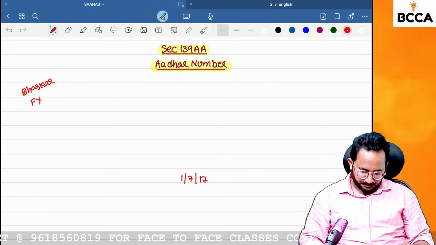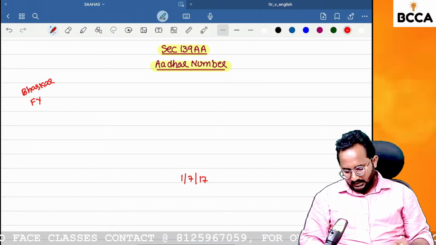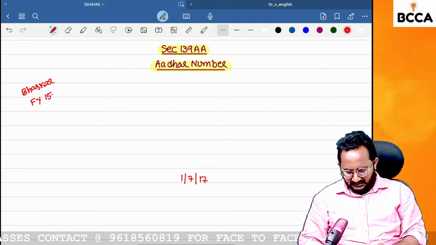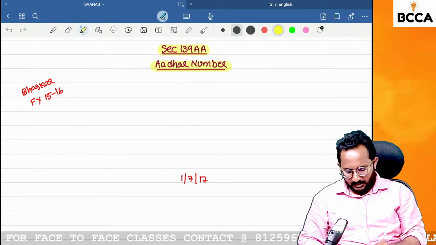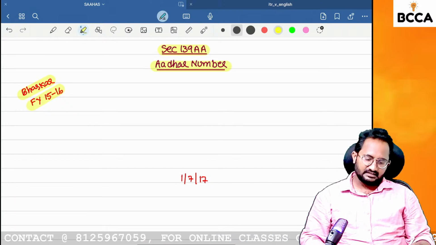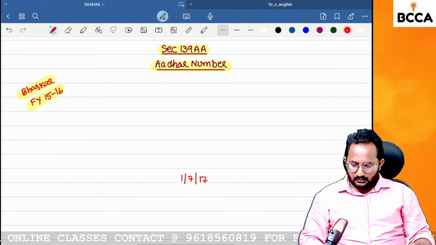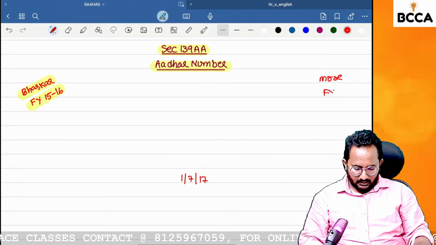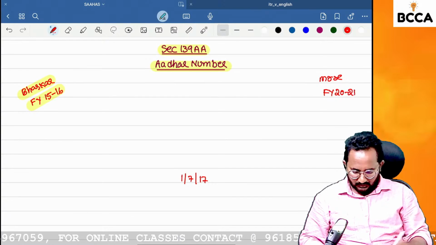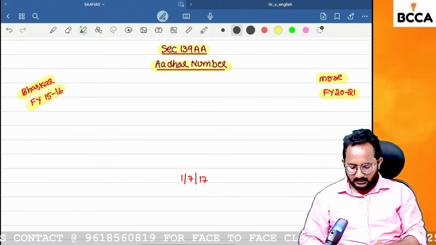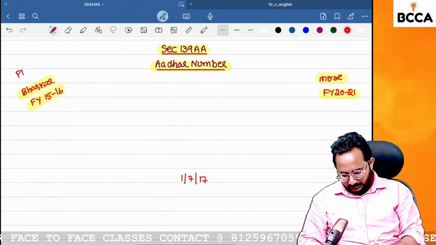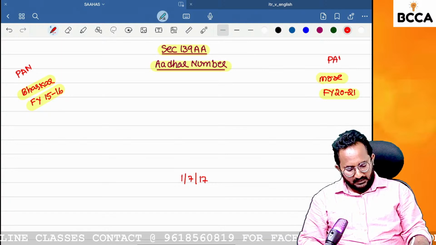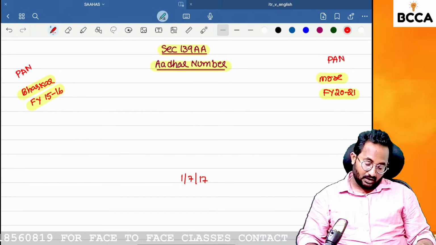Example. So myself, I already took the Aadhaar number. Or I will tell you, I took the PAN in financial year 15-16. Suppose I am taking Mr. X on the other side, in financial year 2021 he took the PAN number. Bhaskar took the PAN number in financial year 15-16. So on the other side, Mr. X took the PAN number in which year?